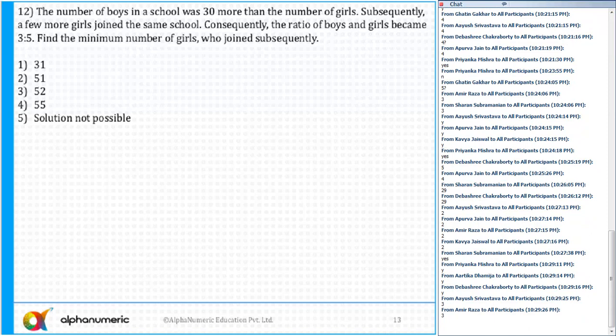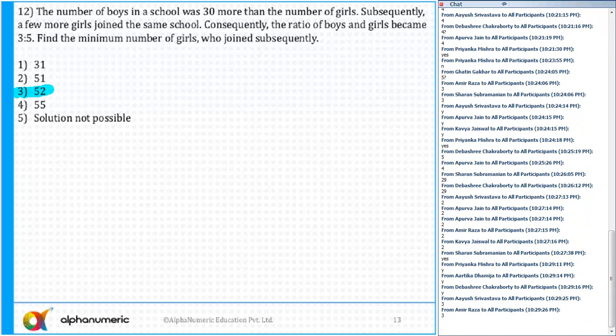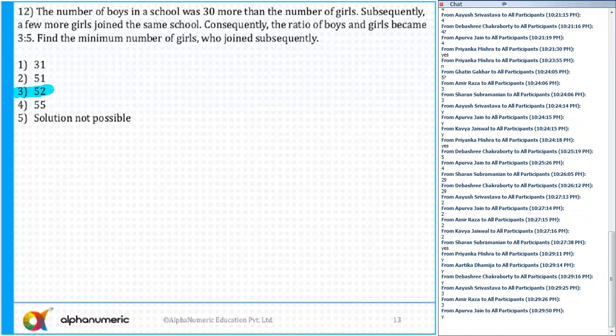The correct answer for question number 12 is option 3. Yes, that's right, 52. Any doubts to anyone in this question? Please tell me. So can I move to the next question if there are no doubts to anyone? Okay. Yes means what? Apurva? Doubt hai ya nahi hai?